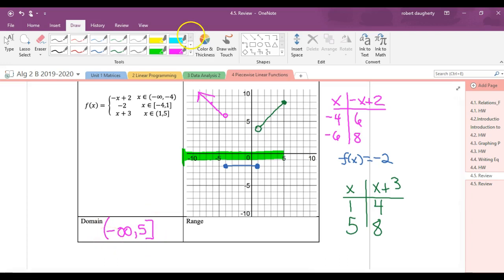The range of this function. So to find the range of this function, start at the y-axis. There are no y values until I get to -2. So my first y value is -2. Okay, then I keep traveling. I don't get any more y values until I get to 4. Okay, so I get a y value at 4, but it's an open circle. And then if you look, keep traveling on the axis, I'm going to go to infinity because of that. This one right here keeps on going. So it's going to be from 4 to infinity. So the range is -2 and then 4 to infinity on this graph.